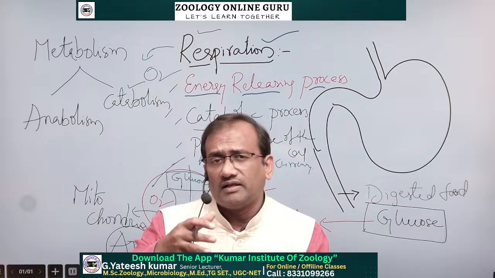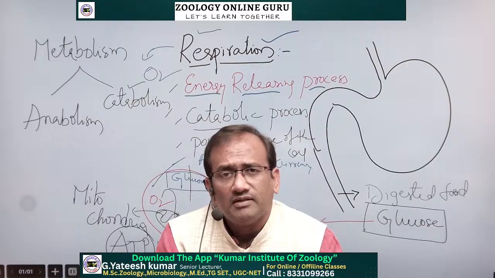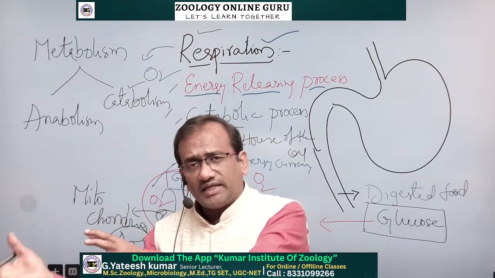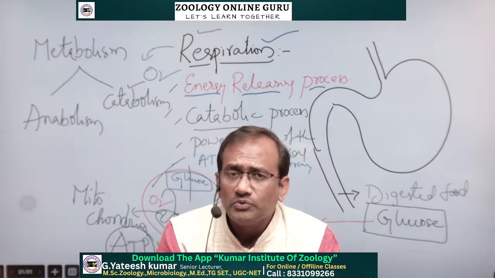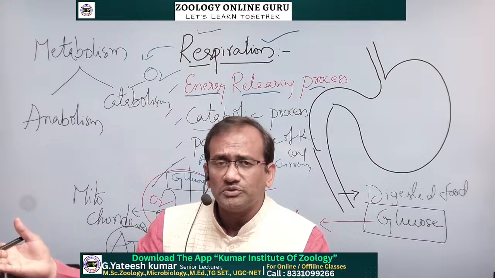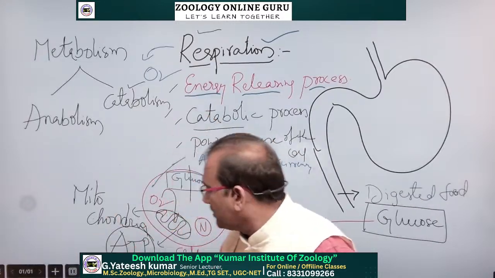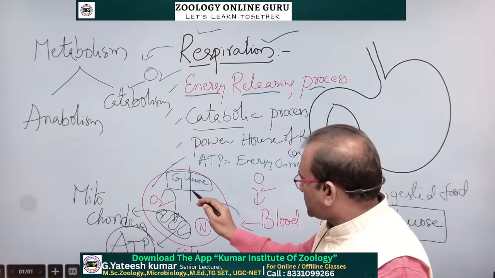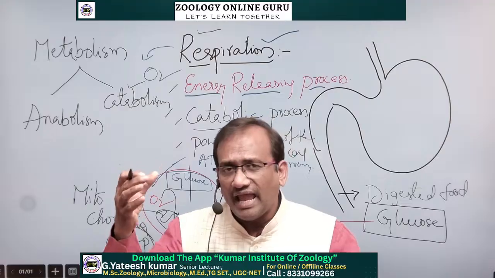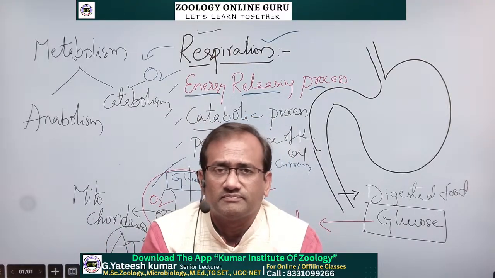From that blood, the oxygen is transported to every tissue or cell. At the tissue level, the blood oxygen is exchanged a second time with the CO2 present in the tissues, meaning the CO2 in the tissues enters into the blood and the blood oxygen enters into the tissues. There in the tissues, that oxygen enters into the cell and undergoes cellular respiration and releases energy. This is the concept of respiration.